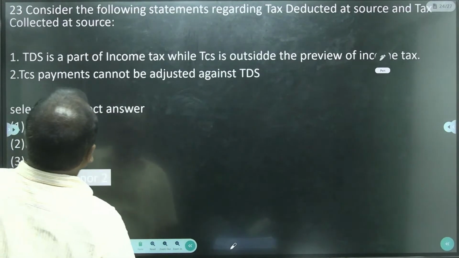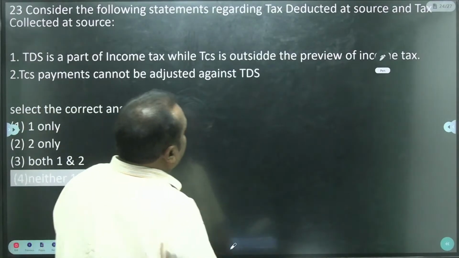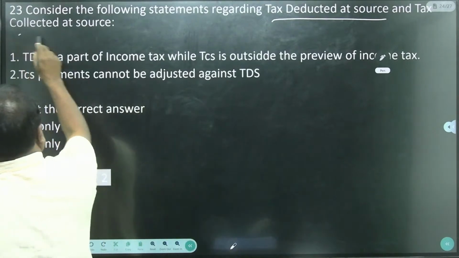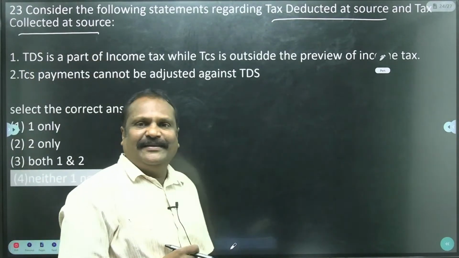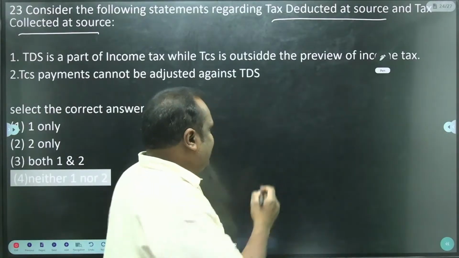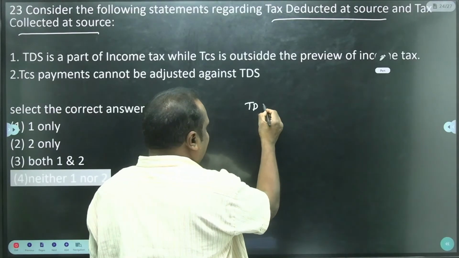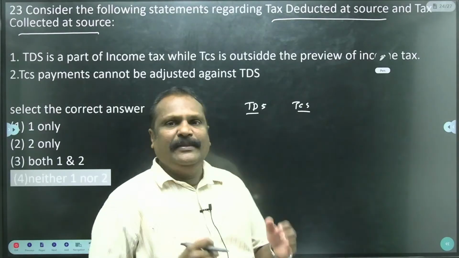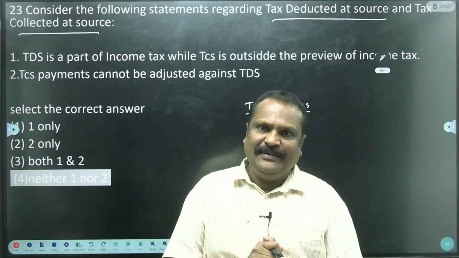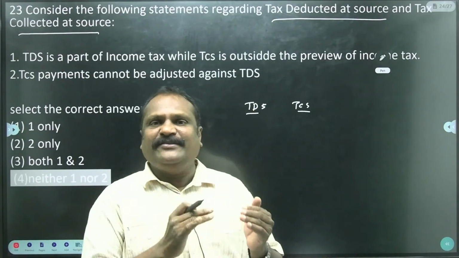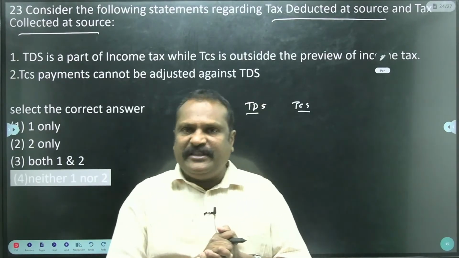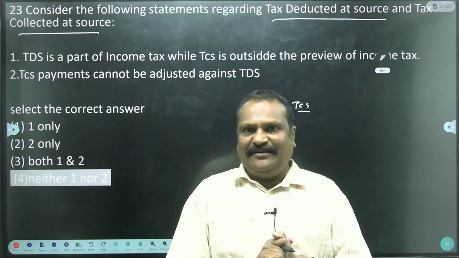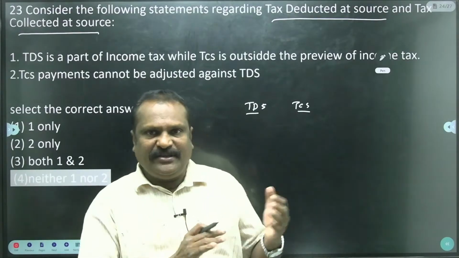And come to the next question: consider the following statements regarding tax deducted at source and tax collected at source. Yes, TDS, tax deducted at source, and TCS, both are part of income tax only. Both TDS and TCS were introduced by the central government to prevent tax escape.